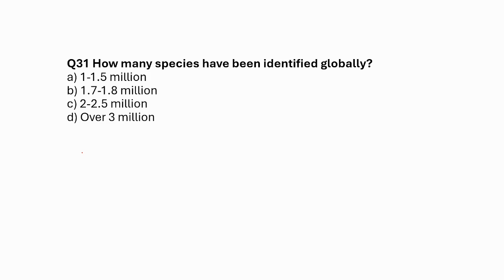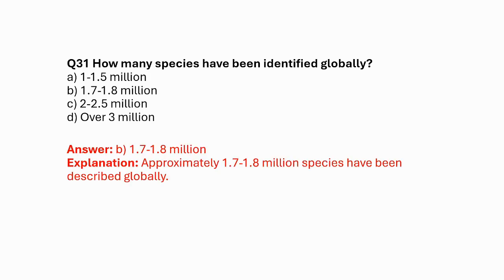How many species have been identified globally? A. 1 to 1.5 billion, B. 1.7 to 1.8 million, C. 2 to 2.5 million, and D. over 3 million. So the correct answer is 1.7 to 1.8 million species.